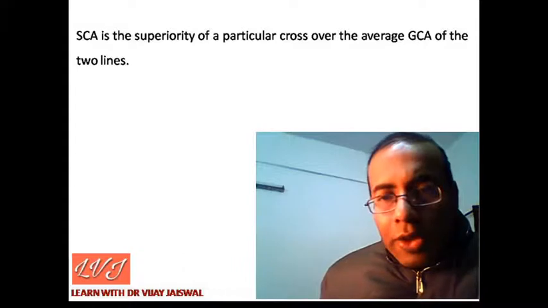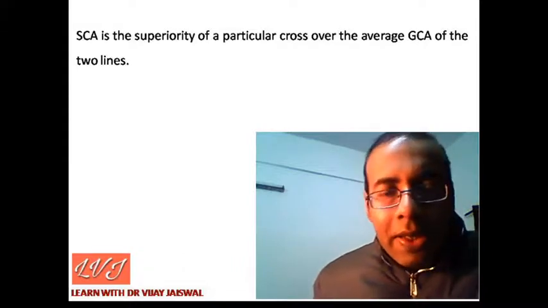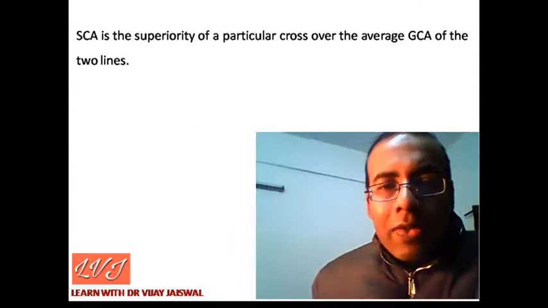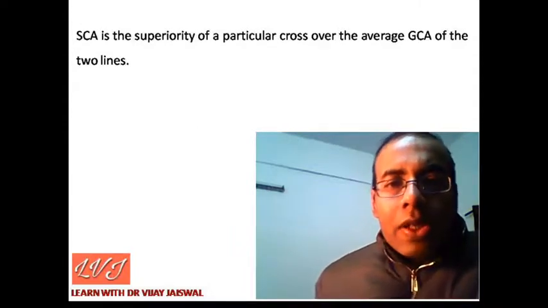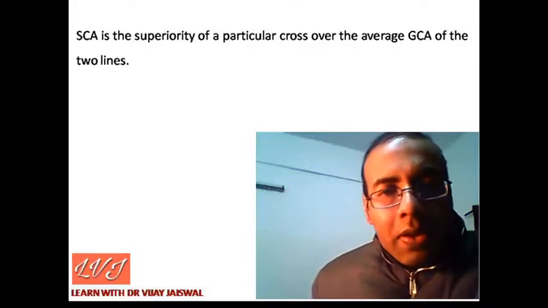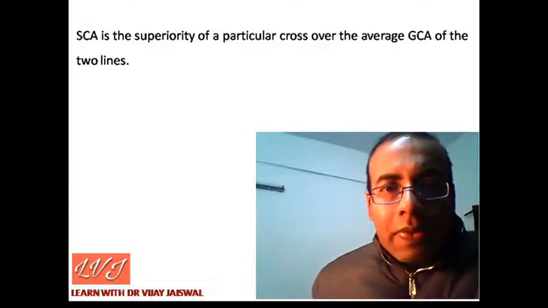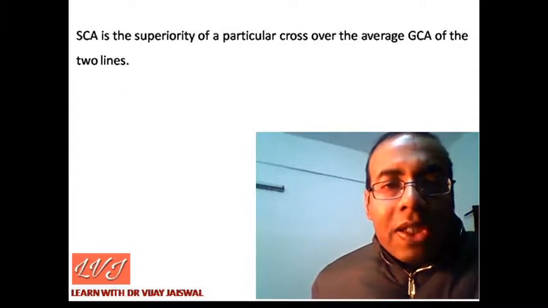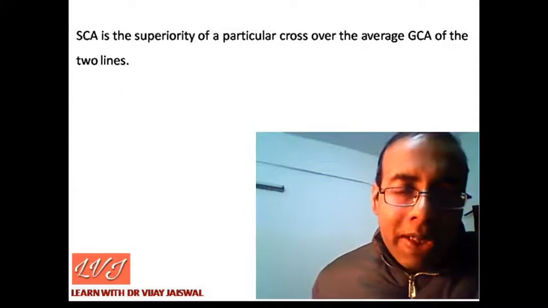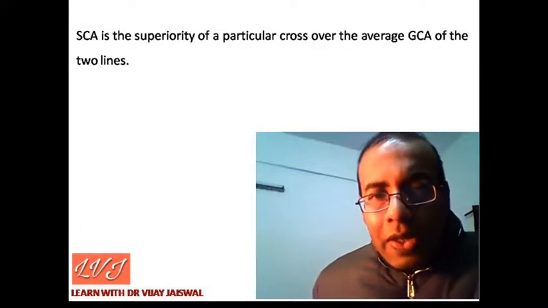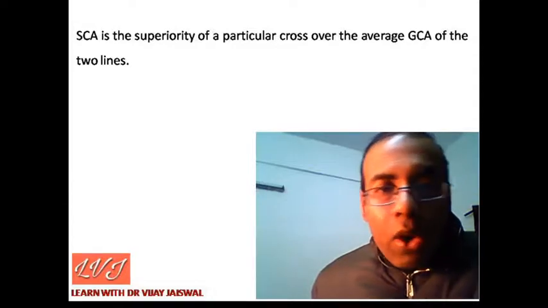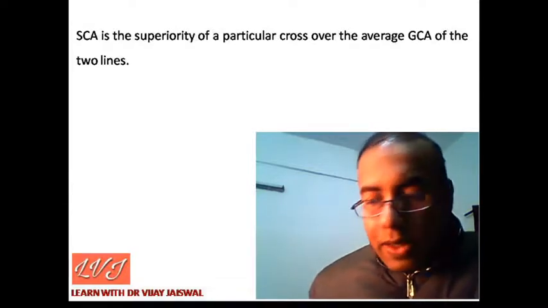Actually, while studying combining ability, we generally go with so many lines. We generally make all the combinations, all the permutations, and we have so many crosses. So for a particular cross, what is the superiority or inferiority? This is calculated by specific combining ability. In the next few slides, the things will be more clear when I try to explain all these things with some examples.